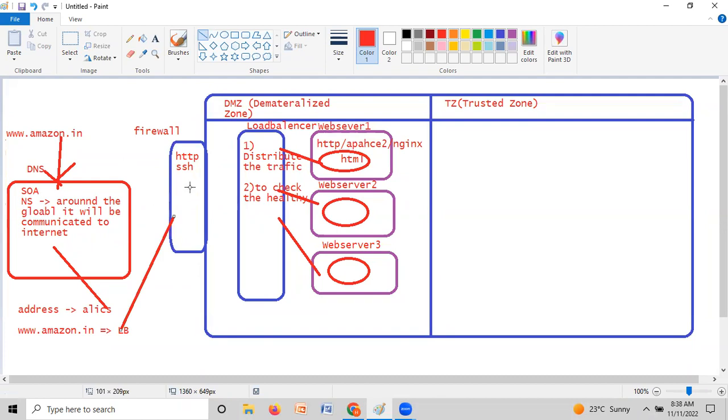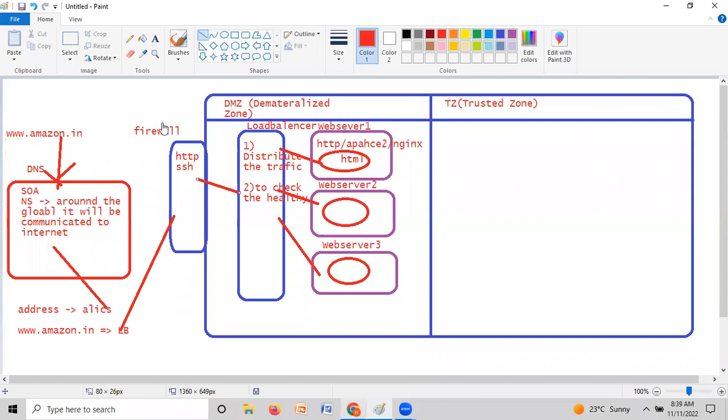So the firewall is available. What is the firewall here? This is the security layer. It will keep track of all the traffic, whatever traffic is coming to the data center and whatever traffic is not coming to the data center. That is called a firewall. So now it is accepted. Then the request will go to the load balancer, guys.